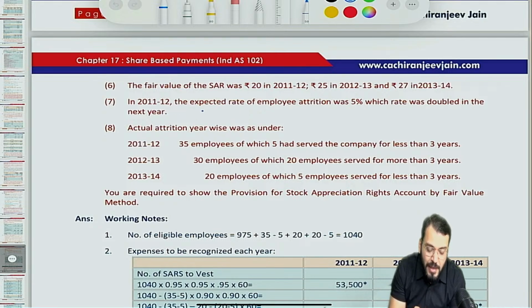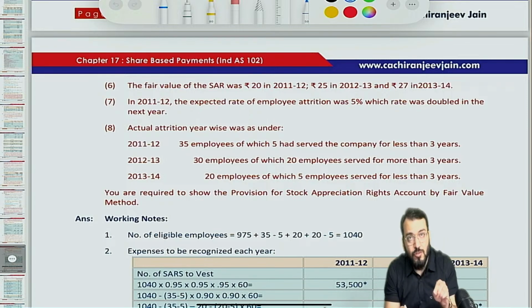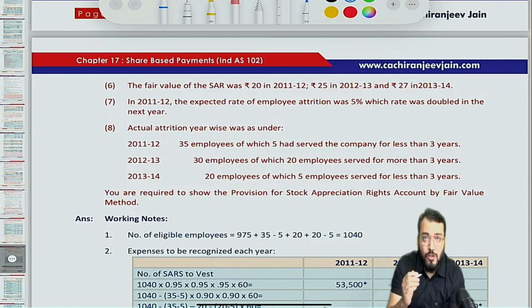In 2011, the expected rate of employee attrition is 5%, which rate was doubled in the next year. Now, a similar question was given when they gave the expected rate of employee attrition in the last attempt question. Now, there are two viewpoints. One assumption is that this attrition rate is for the entire vesting period, meaning 5%.